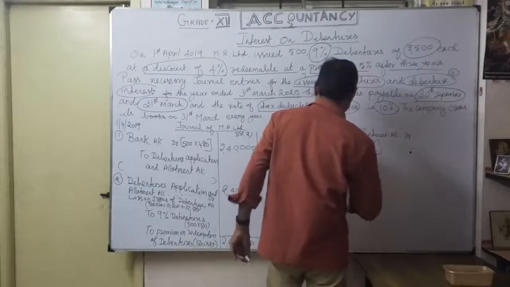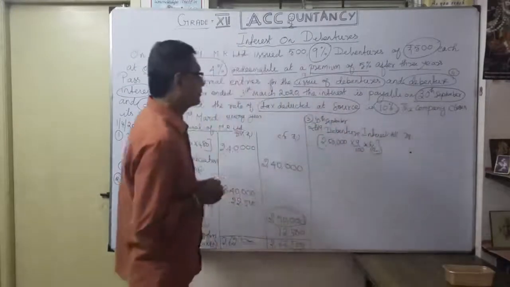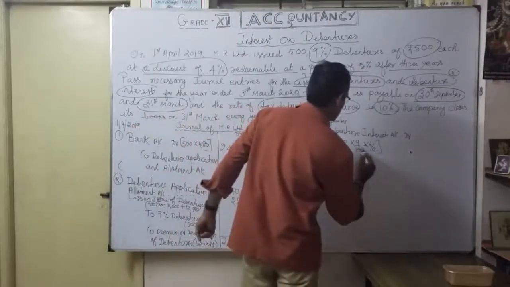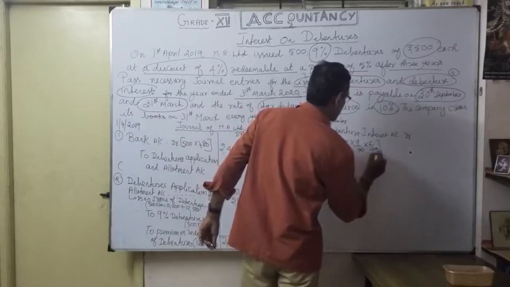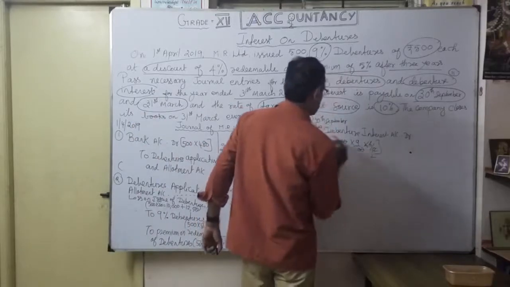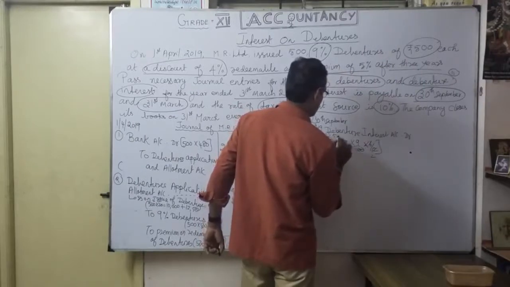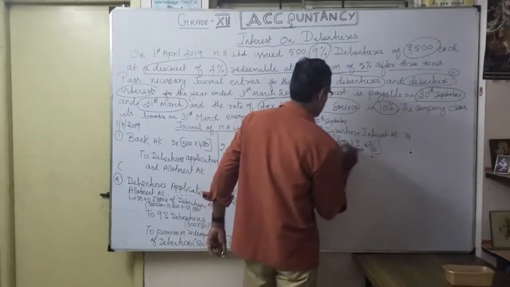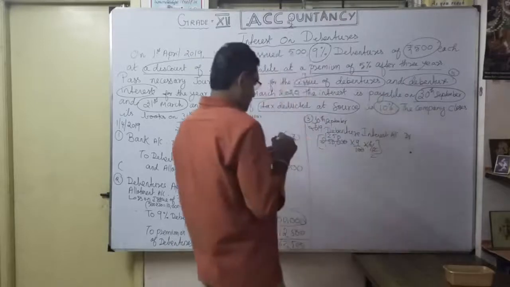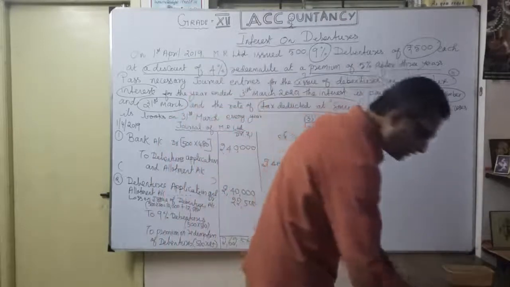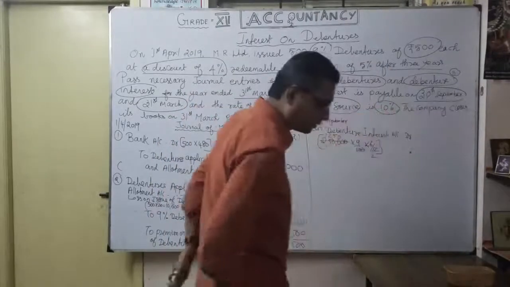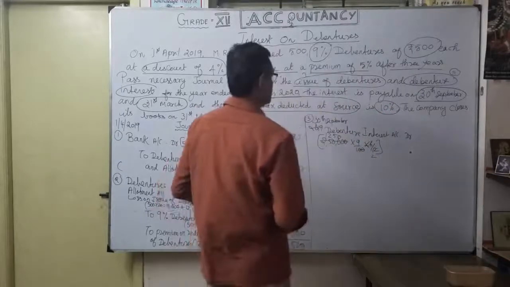In simplification, 2 times, then 1 2s are 2, 2 2s are 4, 10. So 1,250 into 9. So you will get how much? 11,250. That's the interest you will get.